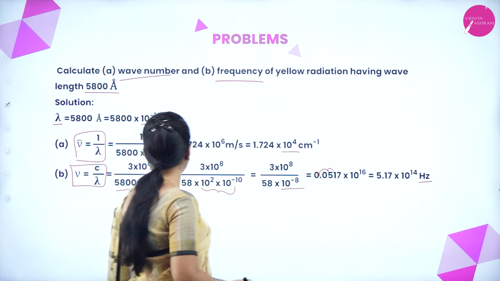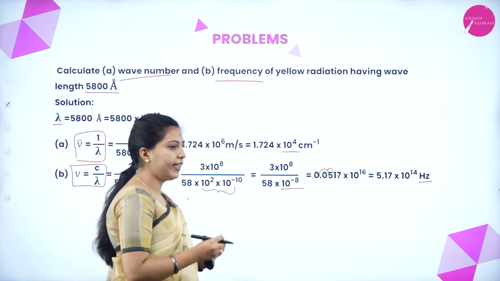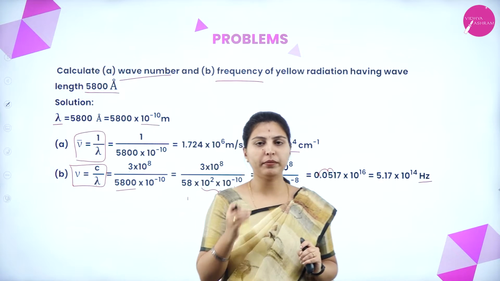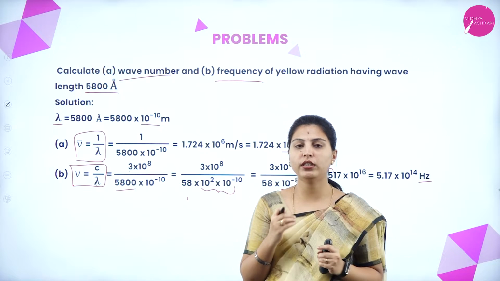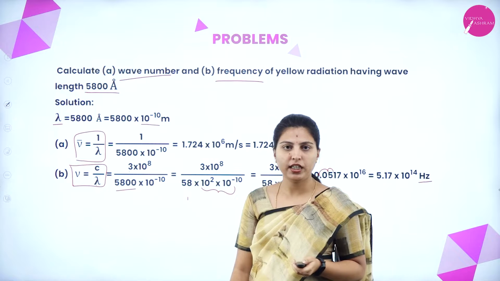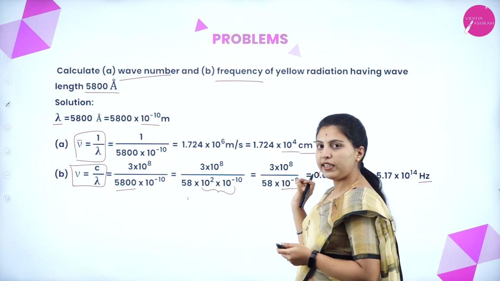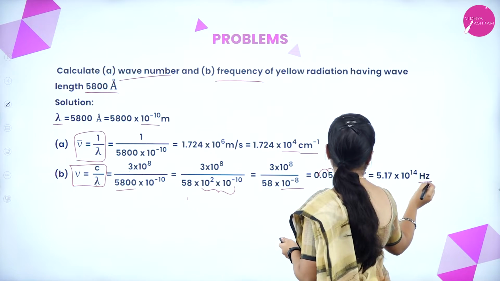The unit is hertz, because frequency is given in terms of hertz. So we have to write the units for every problem at the end of the solution. Without the units, you will not get full marks for numerical problems. That's why we have to write units at the end of the solution. Here also we have written it.